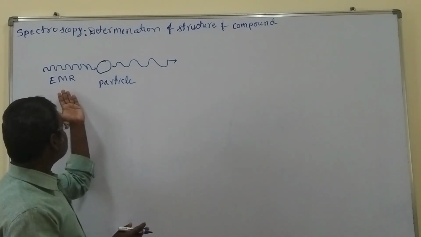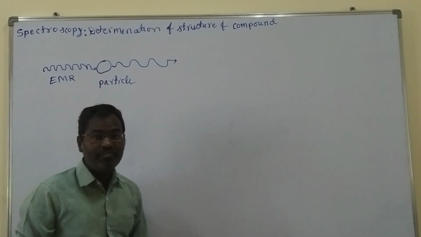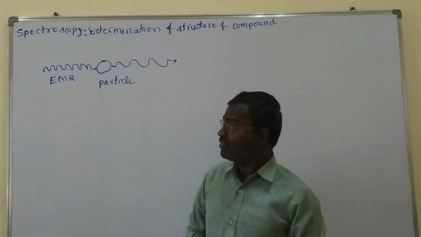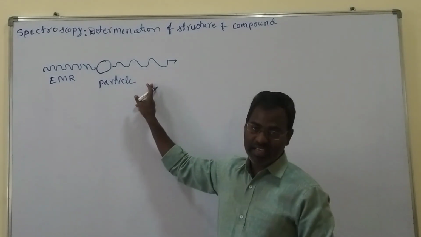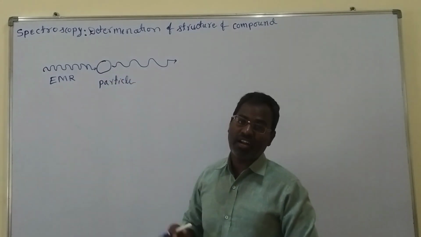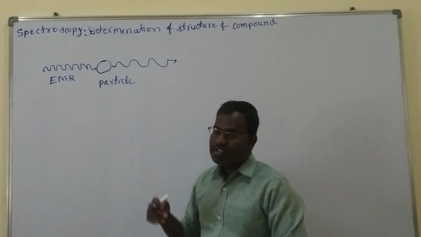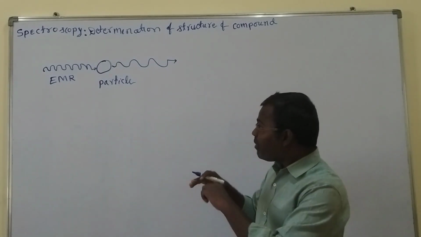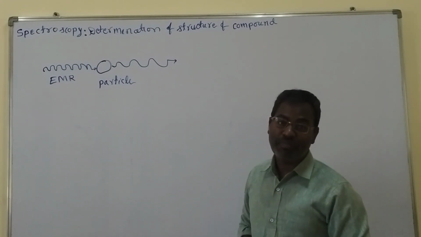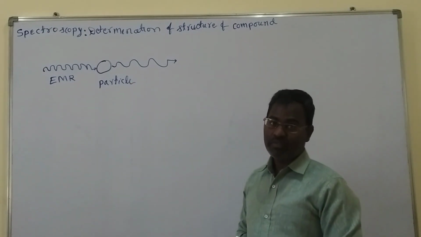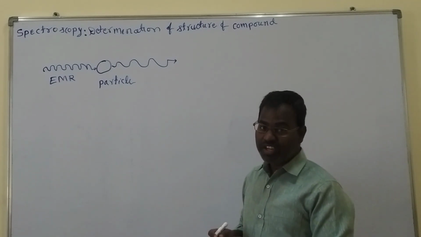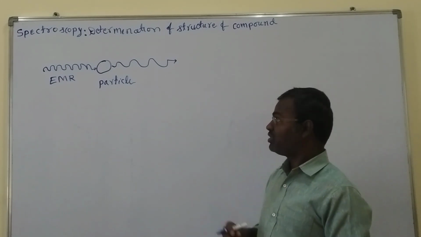The incident light has very high intensity, whereas the transmitted light has less, because a certain amount of the light is absorbed by the particle. If we analyze these changes, we can get the structural information of this particle.